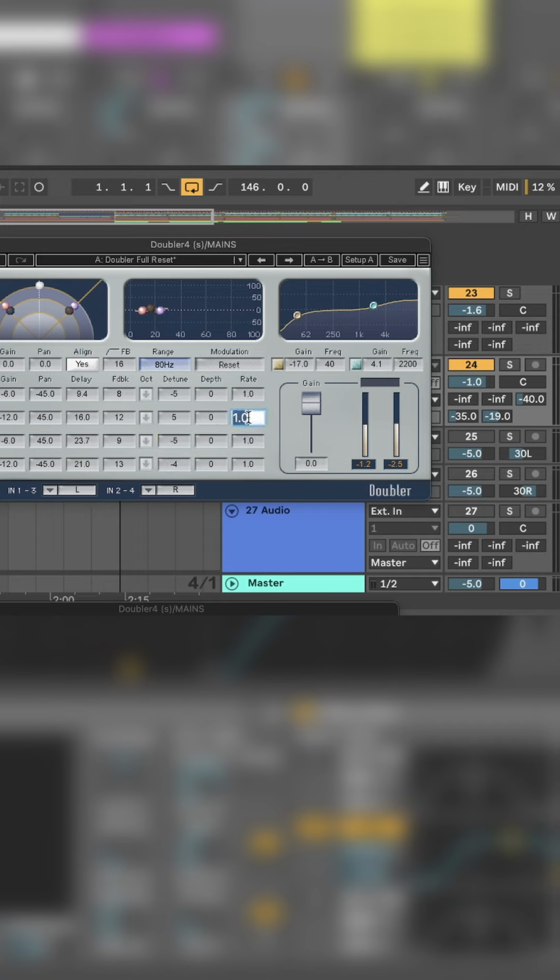We're going to alter the rate on the second and the fourth. Second, we'll set it to 39 and the fourth to 20. Let's enable those as well. I'm going to set the gain to -8 for now.